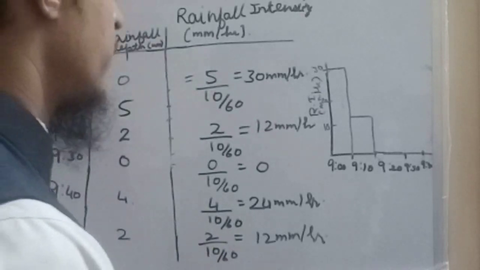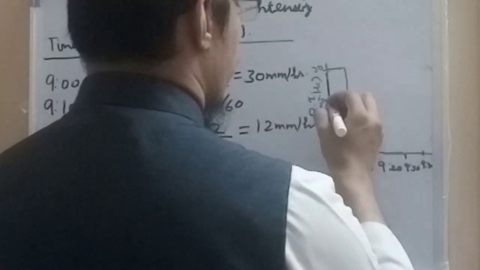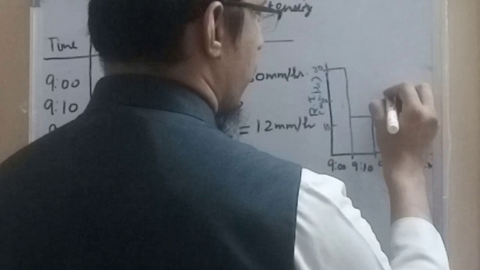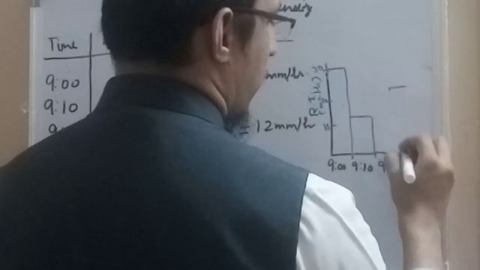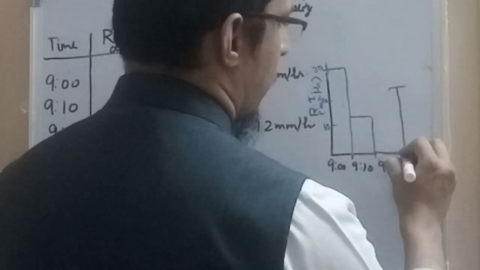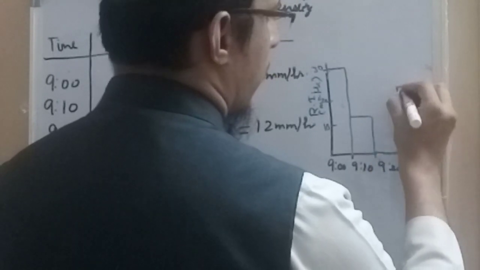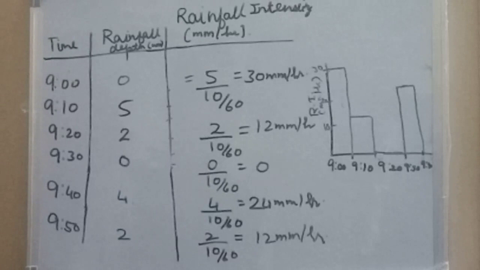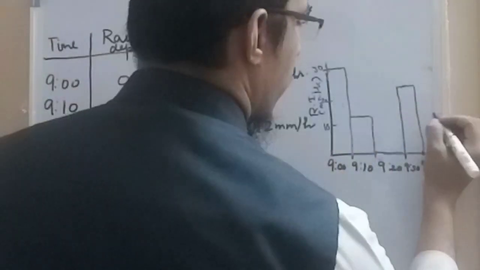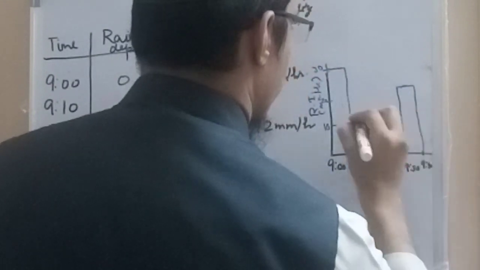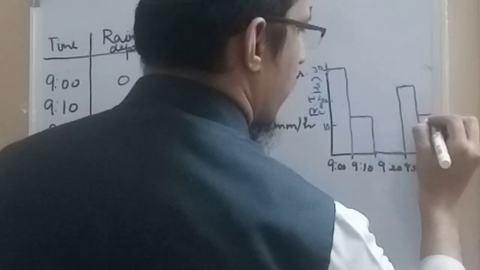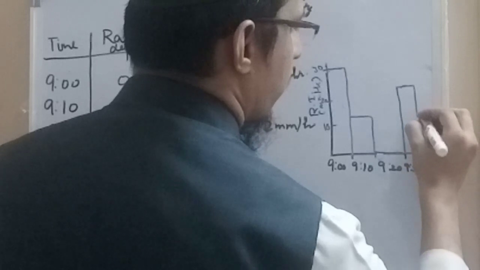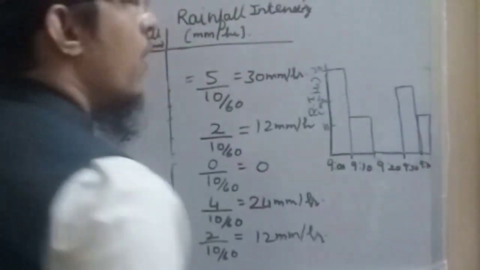Then again it has increased to 24, so 24 will be somewhere here. And then again it is around 12 between 9:40 and 9:50. So this is the form of bar chart we will obtain.